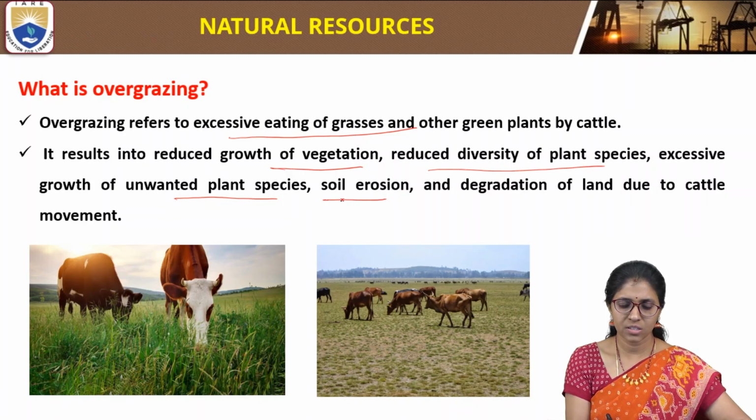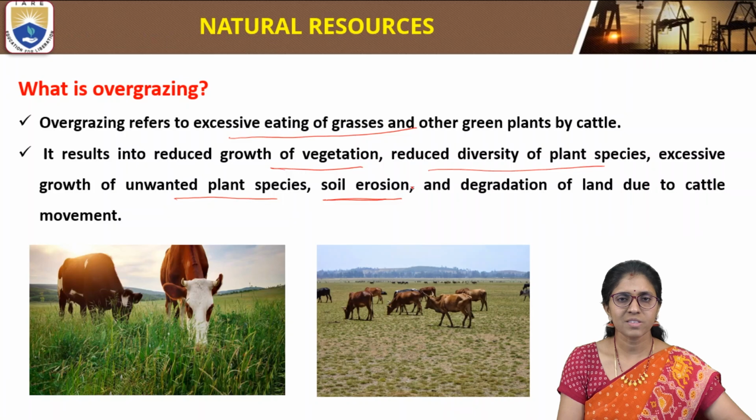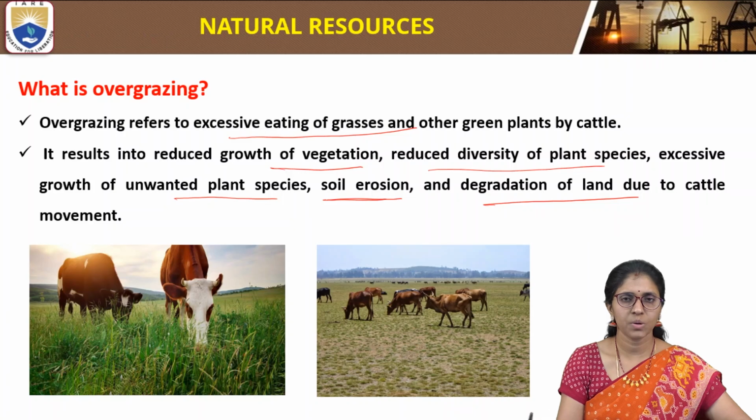So here it will result in soil erosion, and also degradation of land, due to cattle movement. So this is what overgrazing is: it is nothing but excessive eating of grasses and other green plants by cattle.